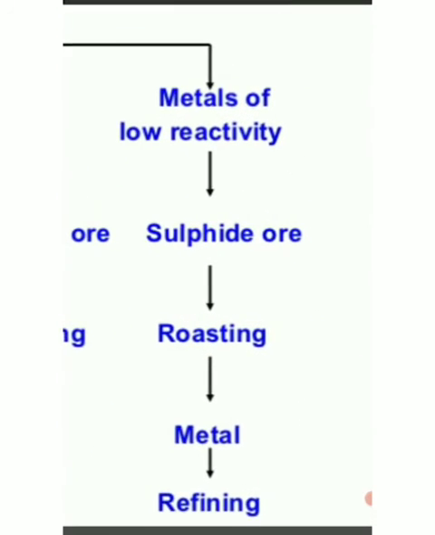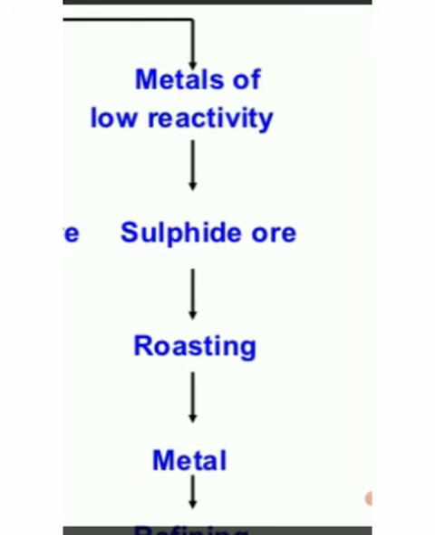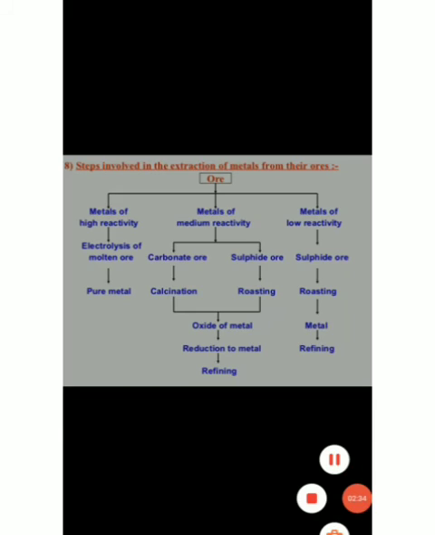Next, coming to metals of low reactivity. Metals of low reactivity are present in the sulfide ores in the form of sulfide. By using the roasting process, by heating in the presence of excess air, we can extract the pure metal. Students, this is the picture of ore.